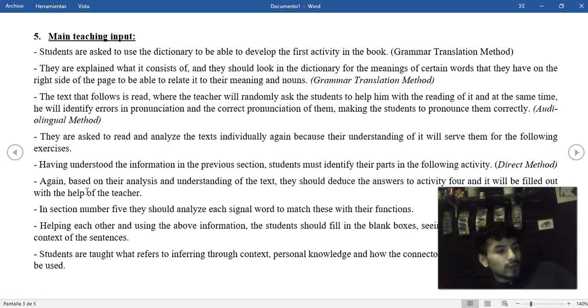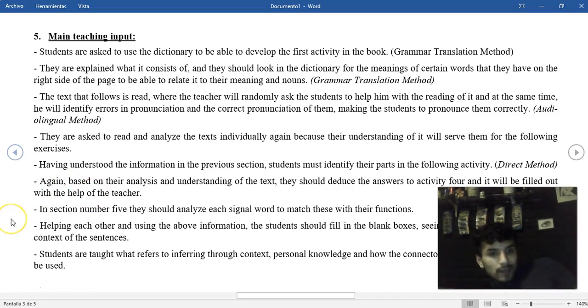I'm going to have my students do activity number 4 to deduce the answers, putting S for student, P for principal, and C for counselor. Again, based on their analysis and understanding of the text, they should deduce the answers to activity 4, and it will be filled out with the help of the teacher.